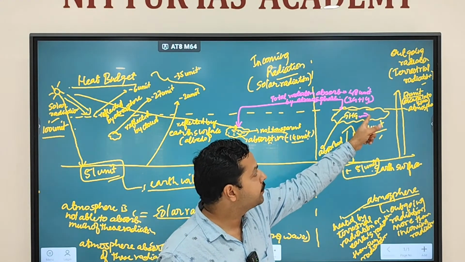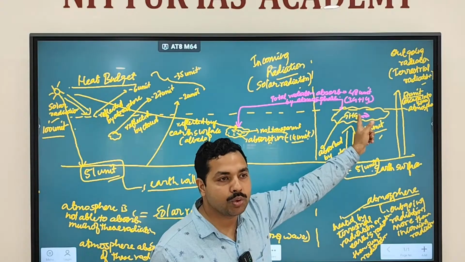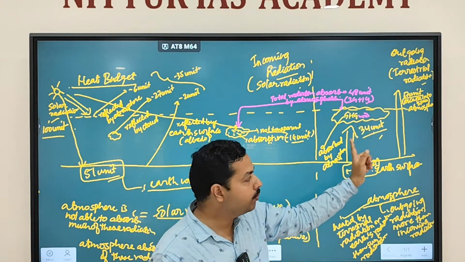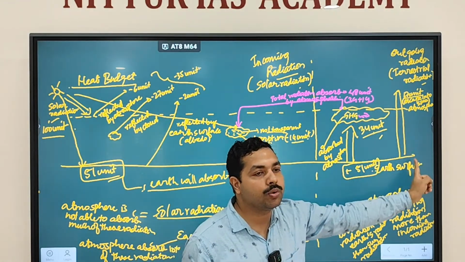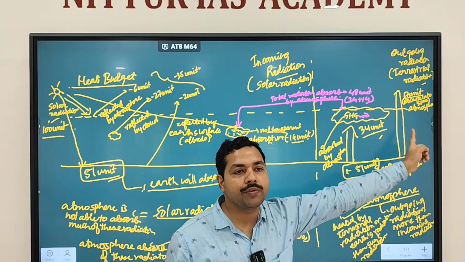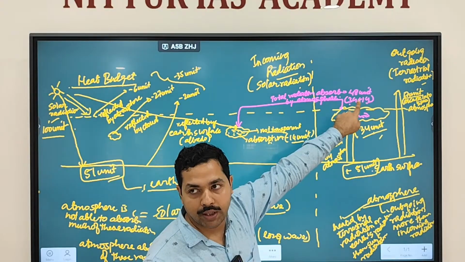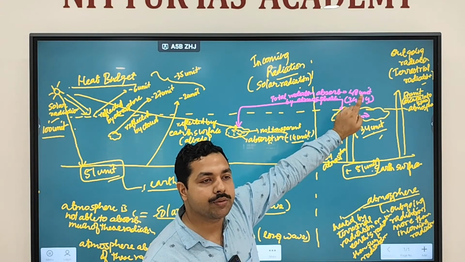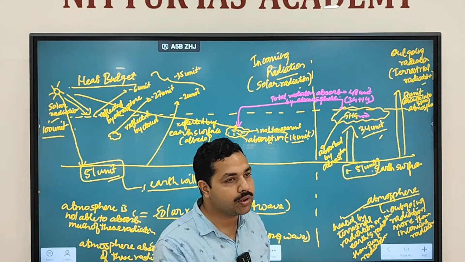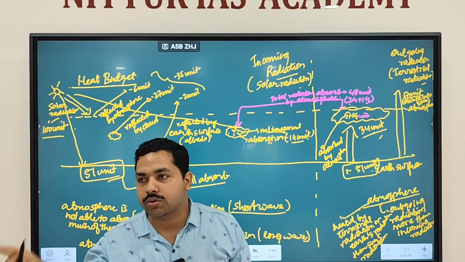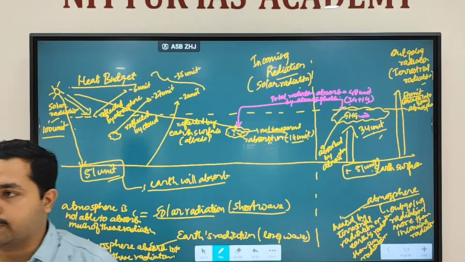Now, greenhouse gases, we are releasing more greenhouse gases. More greenhouse gases means what? More absorption of radiation is going to happen. When more absorption of radiation happens, the atmosphere will absorb more radiation. When the atmosphere absorbs more radiation, what will happen? Temperature will increase, and this will cause what we call global warming. Fine.